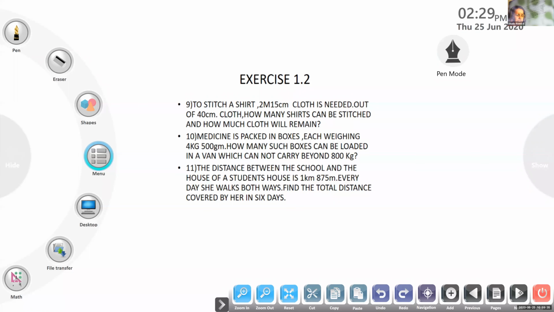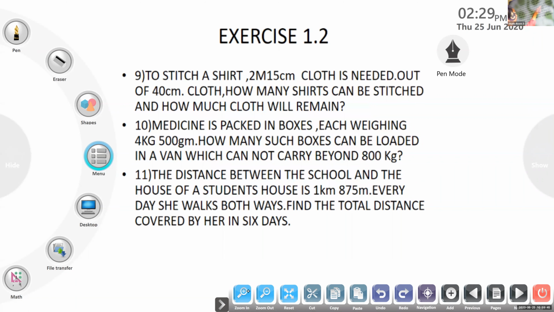How many such boxes can be loaded in a van which cannot carry beyond 800 kg? Okay, this is the 10th question. Medicine is packed in boxes, each weighing 4 kg 500 gram. How many such boxes can be loaded in a van which cannot carry beyond 800 kg? Are you understanding that problem? Yes, ma'am.